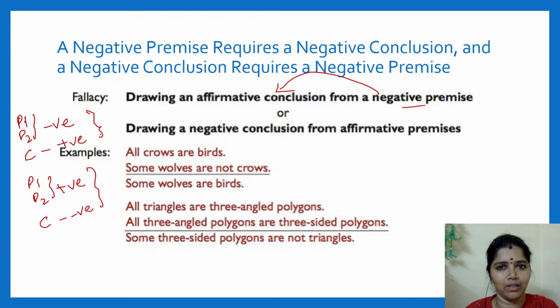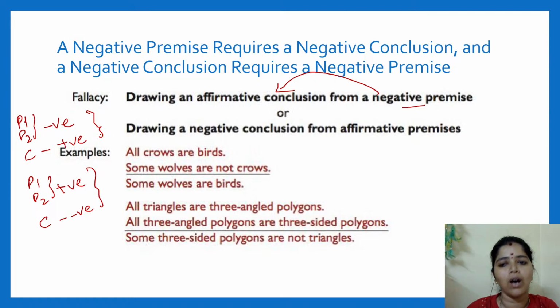Think logically. We have two negative arguments. Can we derive a positive conclusion from negative arguments? It's not possible, right?